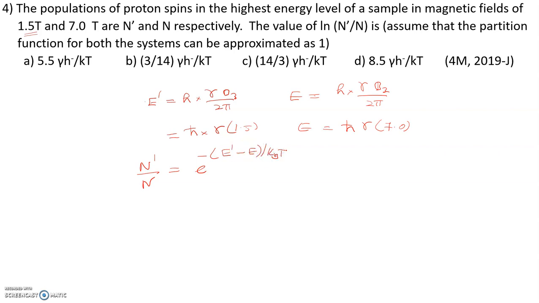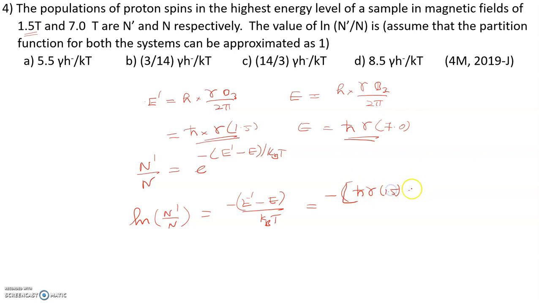This is the expression. Before substituting, I'll take the logarithm on both sides. So if you take log here, you will get ln n prime by n is equal to, and if you take log on this side, the e will be removed, so (E prime minus E) by kBT. You will get the simplified form like this. Now substitute the E prime value and E value. Here you will get minus h cross gamma into 1.5, minus h cross gamma into 7.0, over kBT.